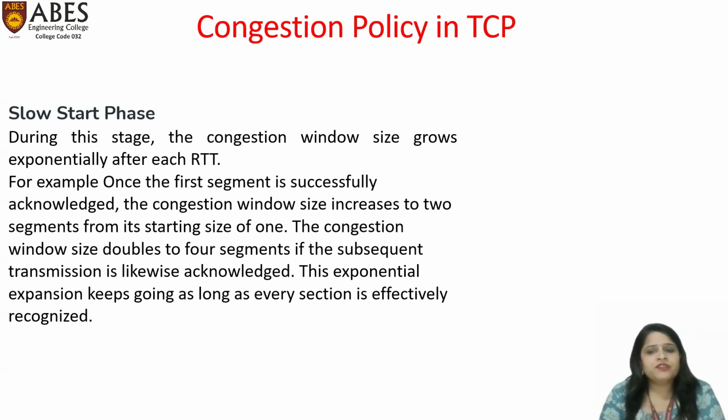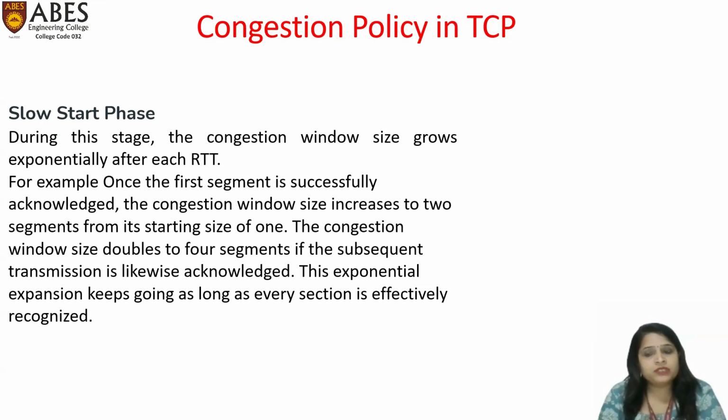So if the TCP window size is 1, the sender sends one segment, and when the receiver receives the segment, it will acknowledge the sender. When the sender receives an acknowledgement, the TCP window size will increase exponentially. Now the window size is 2.